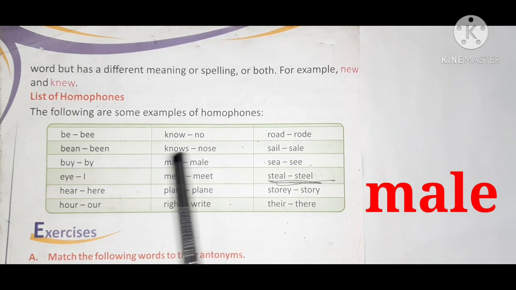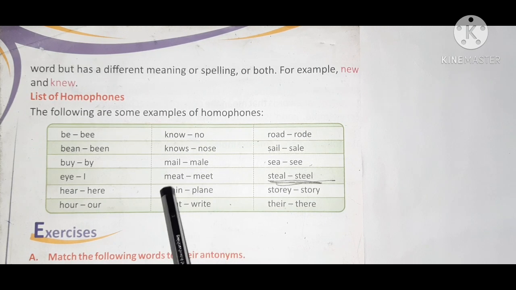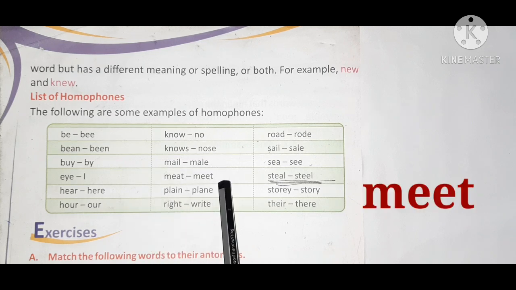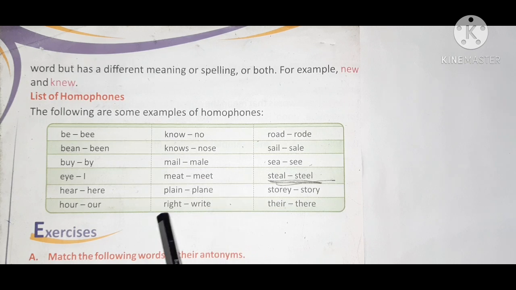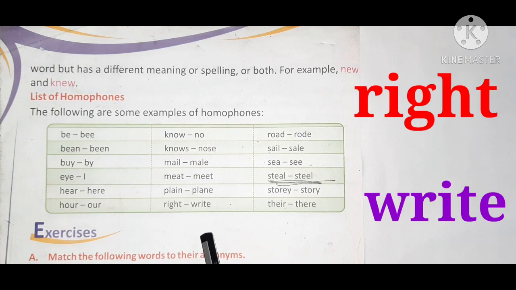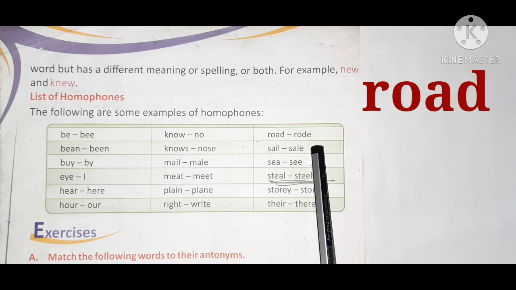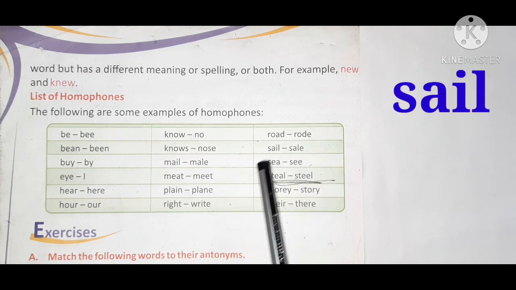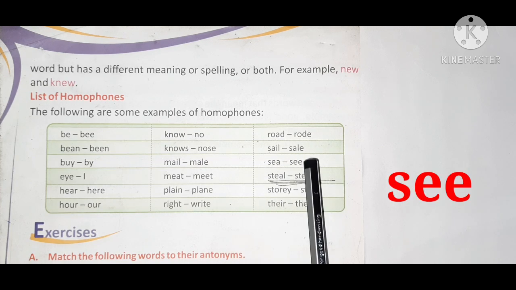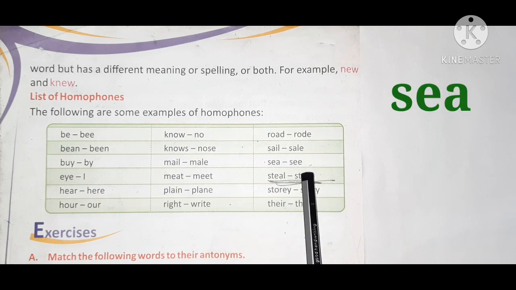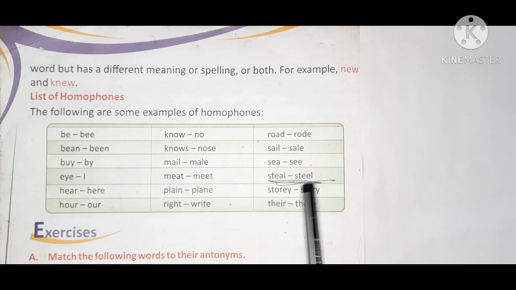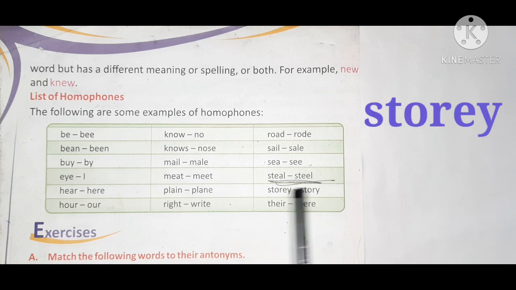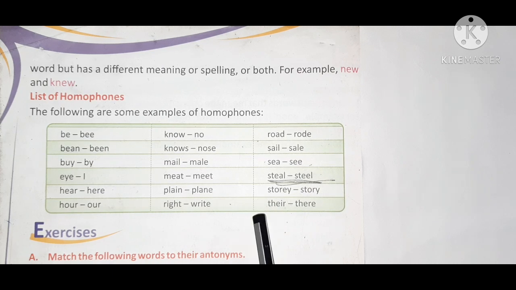Mail, meat. Plain, right. Road, sail. See, steal. Story, there.